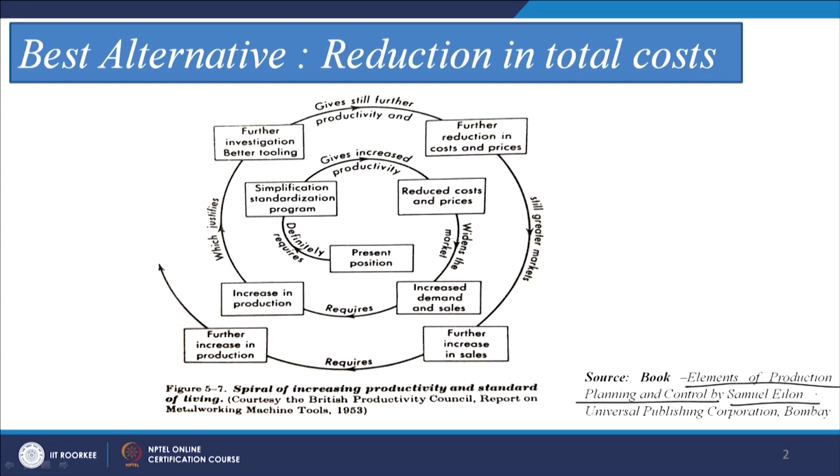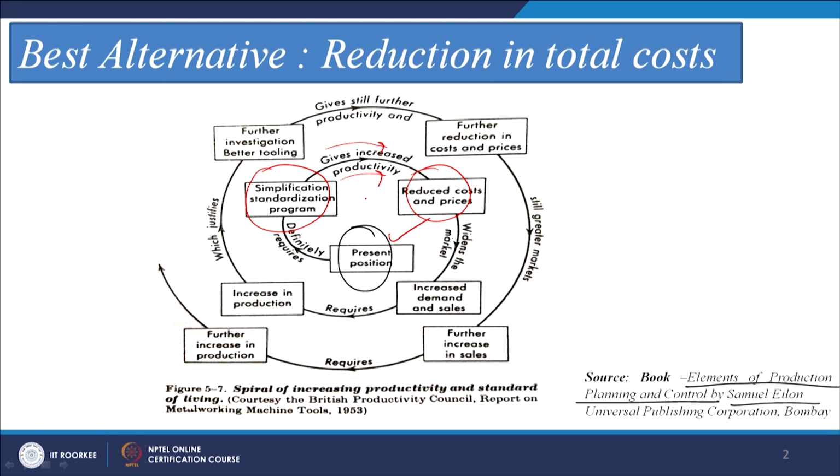So, here we can see this is our present position, the current position where we currently are. Now, we require a simplification, standardization program. So, we are trying to redesign, we are trying to select the standard parts and equipment for our product. So, we are focusing on simplification, standardization, which will lead to increased productivity. When the productivity increases, it will lead to reduction in the cost and the price.